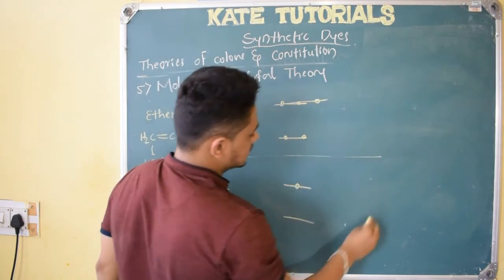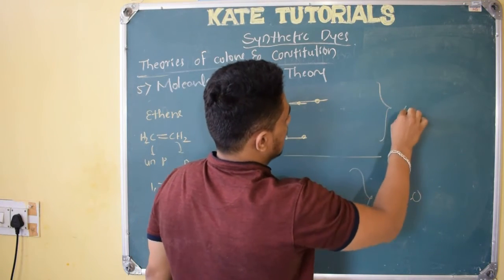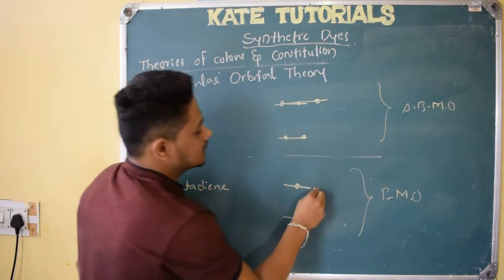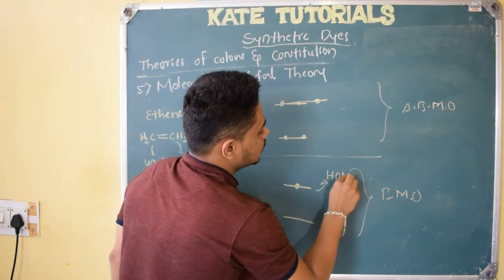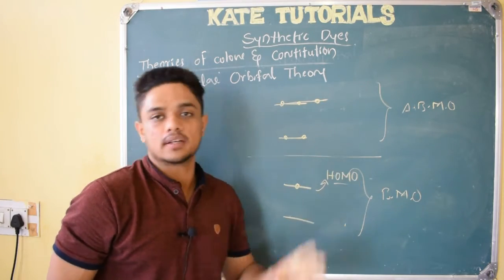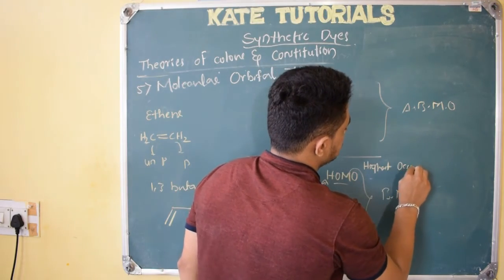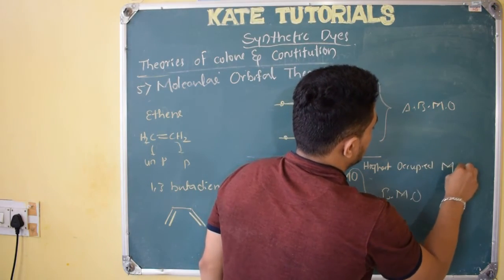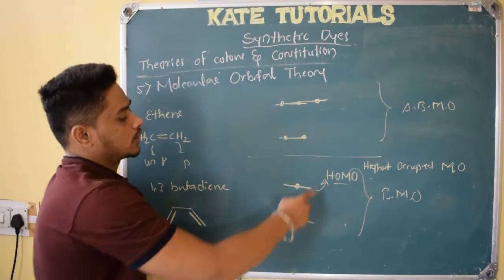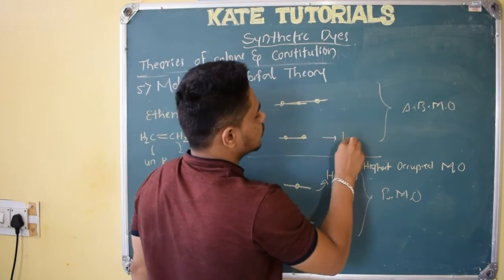So here I will split like this and I will call these the bonding molecular orbitals, whereas these are the anti-bonding molecular orbitals. And within this, this is HOMO. So what does HOMO stand for? HOMO means highest occupied molecular orbital, right. You please write it down. Highest occupied molecular orbital means electrons, if they are there, will occupy only till this much. Because of this we call this HOMO, highest occupied molecular orbital,